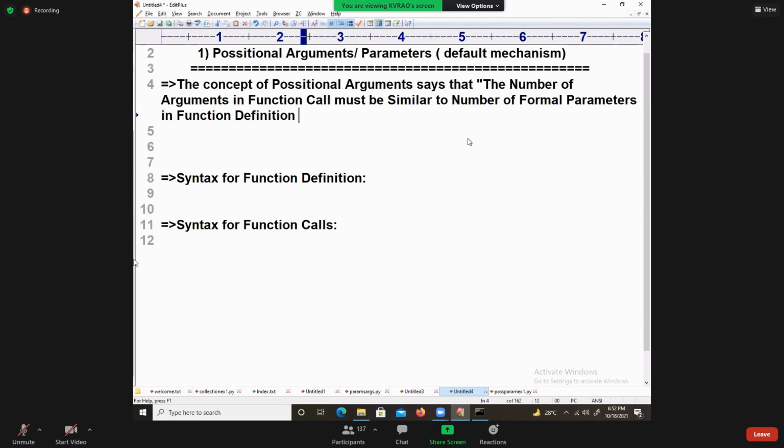This is the main theme of it. This is a very, very important point.